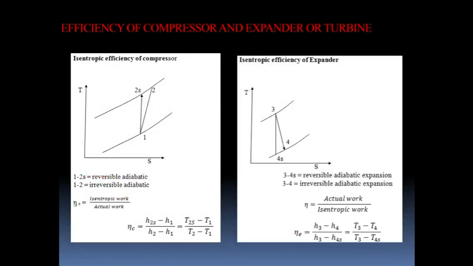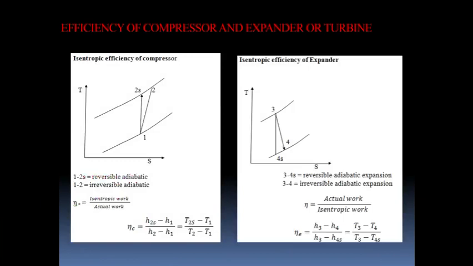Okay, so our objective is different here. The objective is what actual work we are getting, divided by the isentropic work. So the efficiency is the ratio of actual work divided by isentropic work, which is the opposite, or reverse, of the compressor. Okay, so you can write efficiency of expander, eta E, equal to H3 minus H4, the actual, or you can say the small line, divided by the bigger line, H3 minus H4s. In terms of temperature, T3 minus T4 divided by T3 minus T4s. Okay, so this is the isentropic efficiency of the expander.